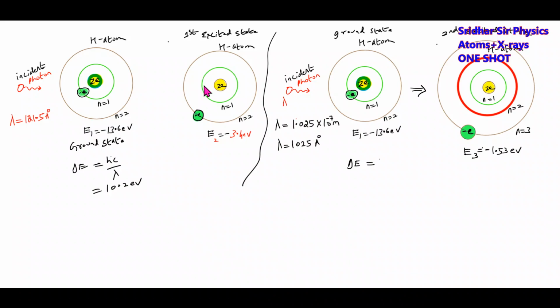So therefore the hydrogen atom will get excited, the electron will go to the n equal to 2 state, or the hydrogen atom will be in the first excited state. It will stay here for 10 to the power of minus 8 seconds, then de-excite and give out the same photon. Then if the hydrogen atom is in the ground state and the wavelength of the incident photon is 1025 Armstrongs, or 1.025 times 10 to the power of minus 7 meter, the hydrogen atom will absorb this photon and get excited to n equal to 3. It will be in the second excited state. When it de-excites, it will give out the same photon.